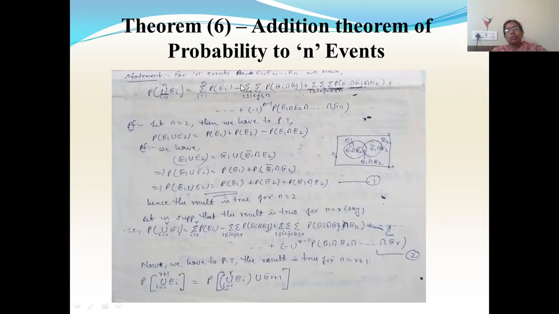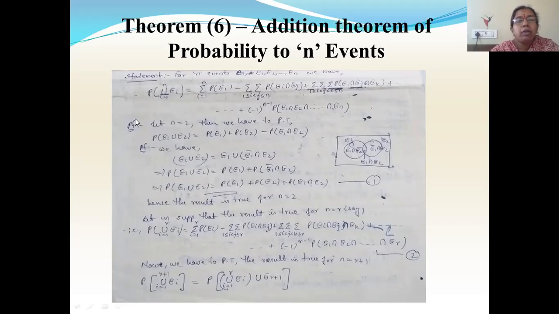To prove this, we'll use the principle of mathematical induction. To use the principle of mathematical induction, what should we do? We should prove that this theorem is true for any positive integral value of this small n. So first I'll take n equal to 2. Why are we not taking n equal to 1? Because for adding we need at least 2 elements or 2 events. So here I am starting from n equal to 2.